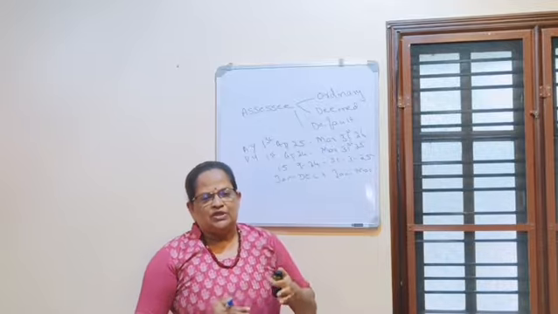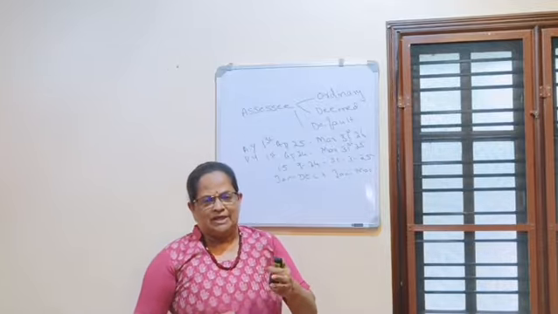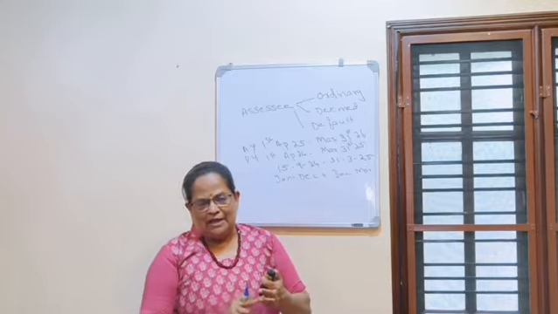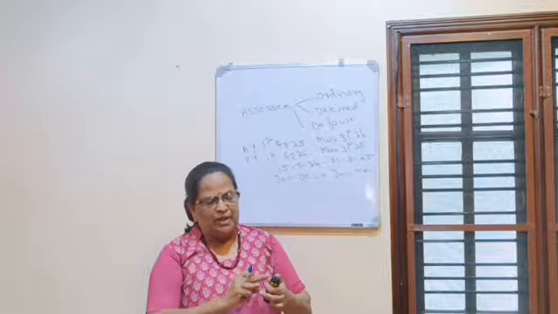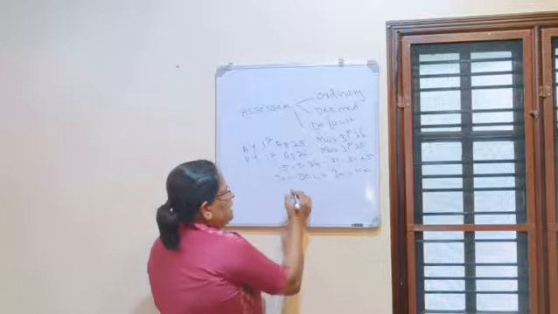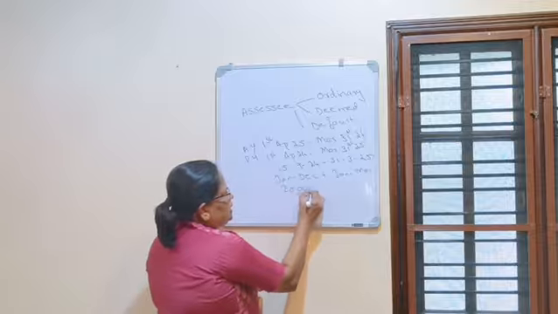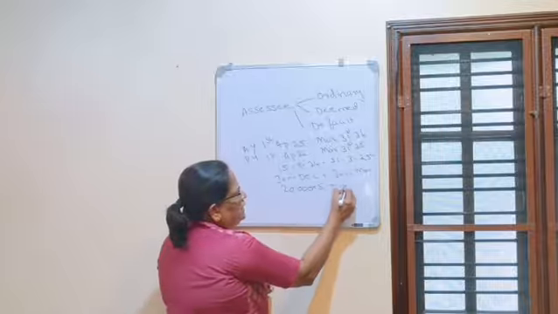So in the case of A, two incomes are there. First is salary income. July, August, September, October, November. 5 months salary income. So 20,000 into 5, he will get 1 lakh.